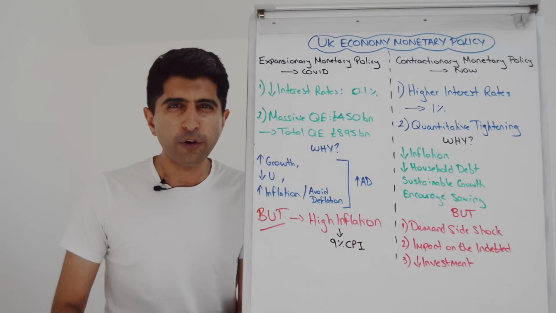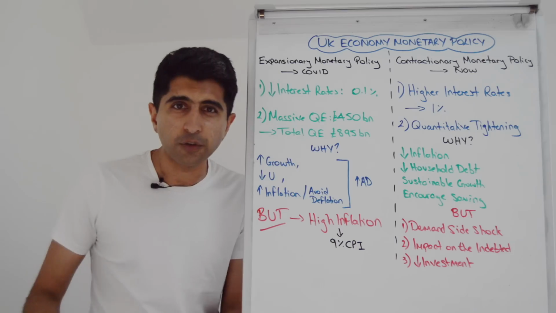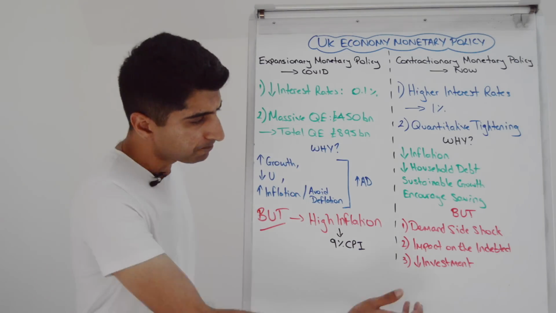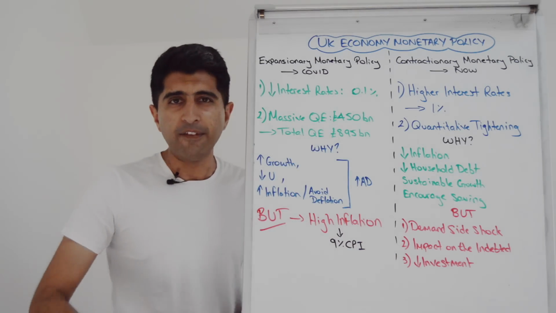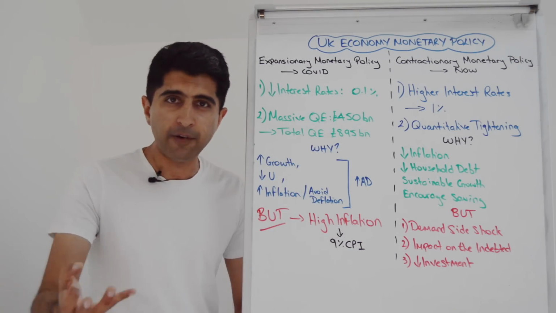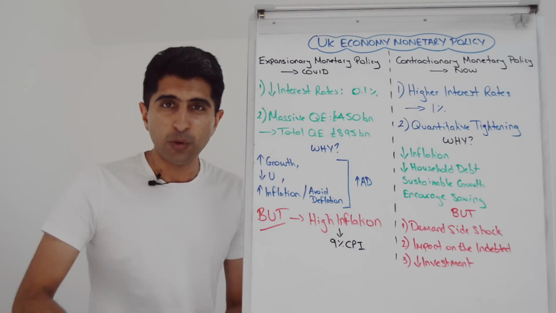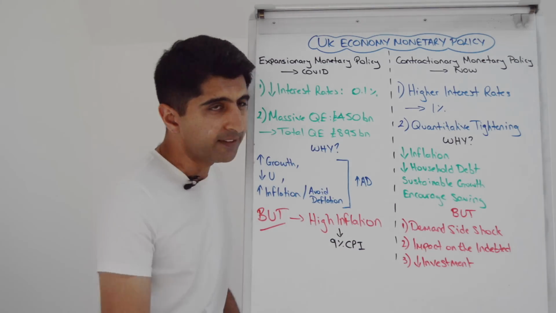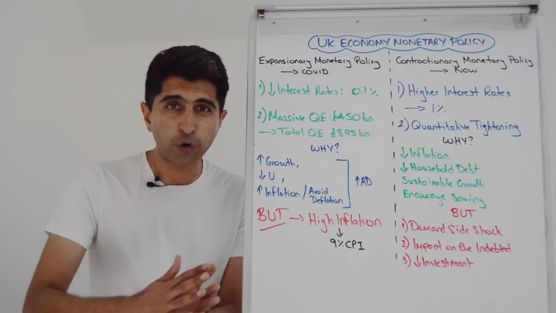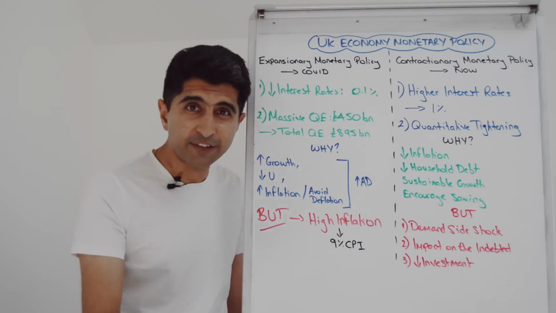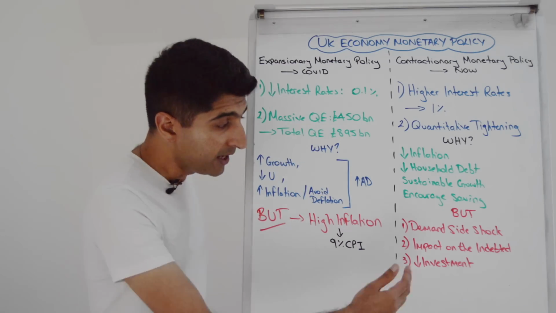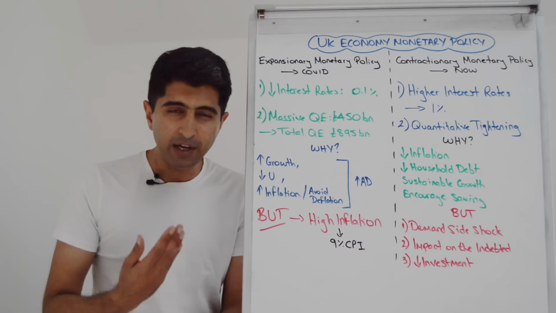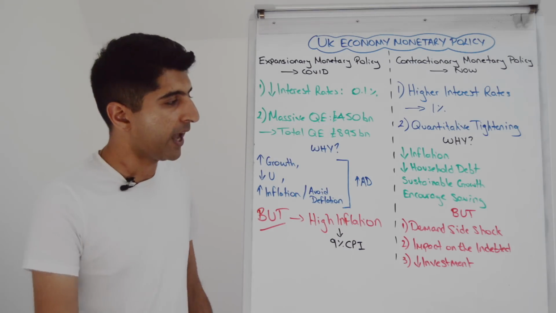But also, what about those with high debts? Households, individuals with high levels of personal debt, businesses with high levels of business debt, with now higher rates. If they can't afford to repay these debts with higher interest rates, what happens to them? Do individuals go bankrupt and their living standards fall off a cliff edge? Do businesses now struggle to repay these debts and therefore go bankrupt? In which case, risking rising unemployment in the economy. Genuine concerns, and also higher interest rates discourage investment, right? And can really hit short-term and long-term growth in the UK economy.